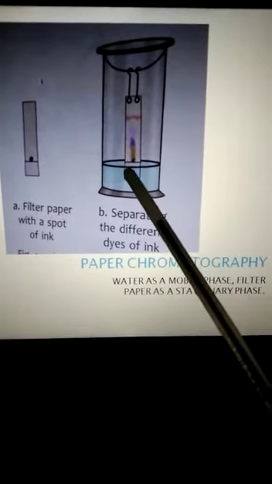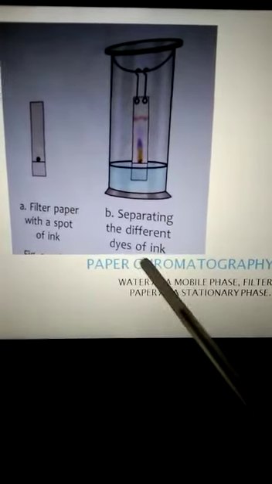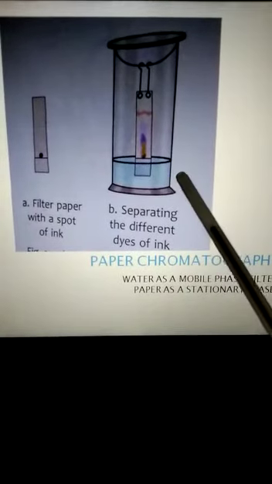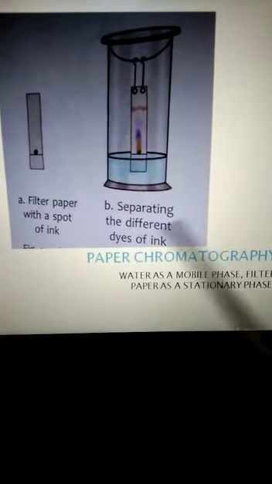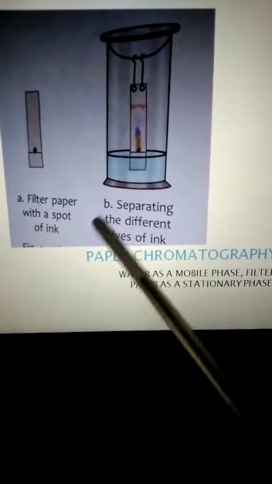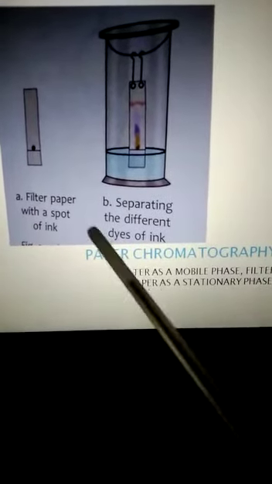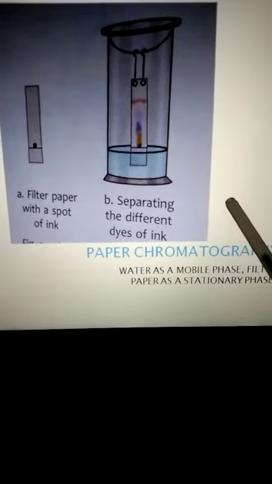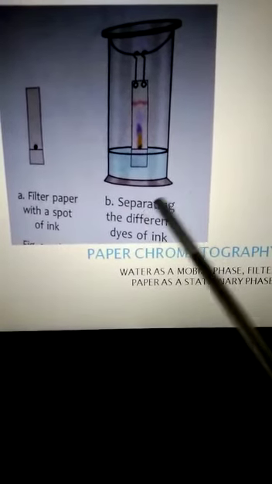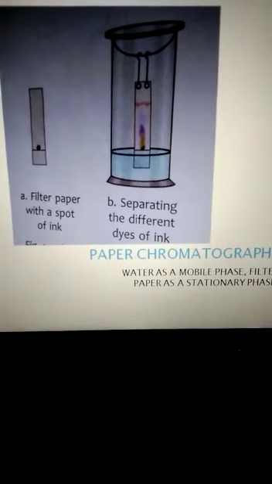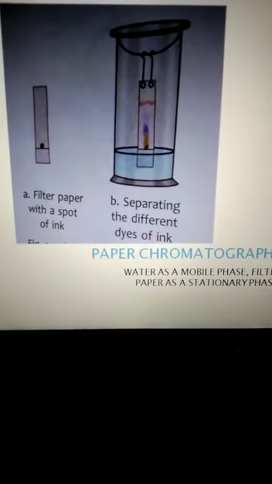Thus, this is a type of separation of different types of ink. There are also different types of chromatography, like paper chromatography and gas chromatography, to separate a mixture of gases from one another. We will not go into detail because that is not included in your syllabus; you will study it in higher classes.